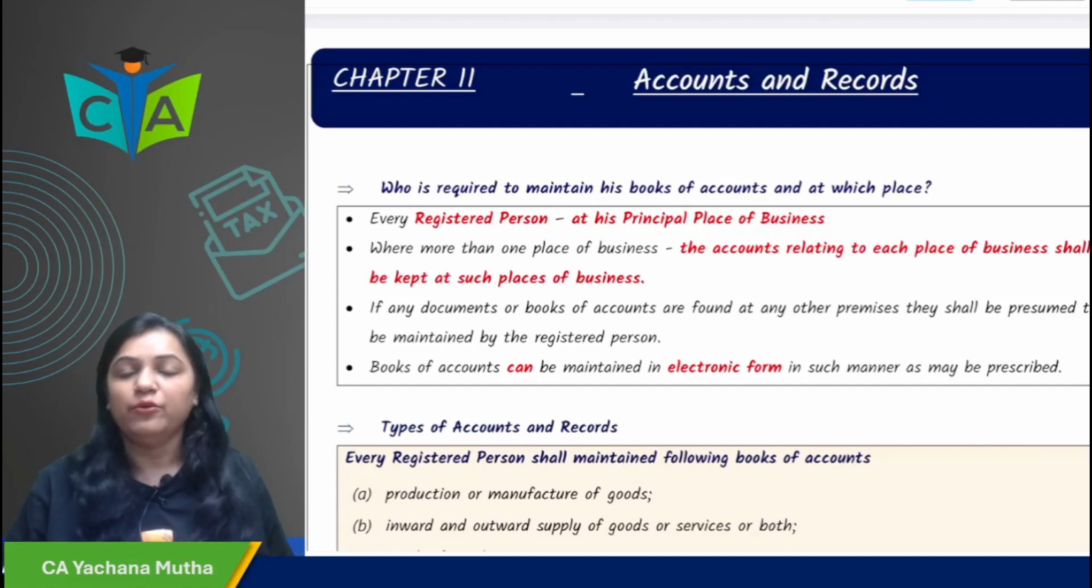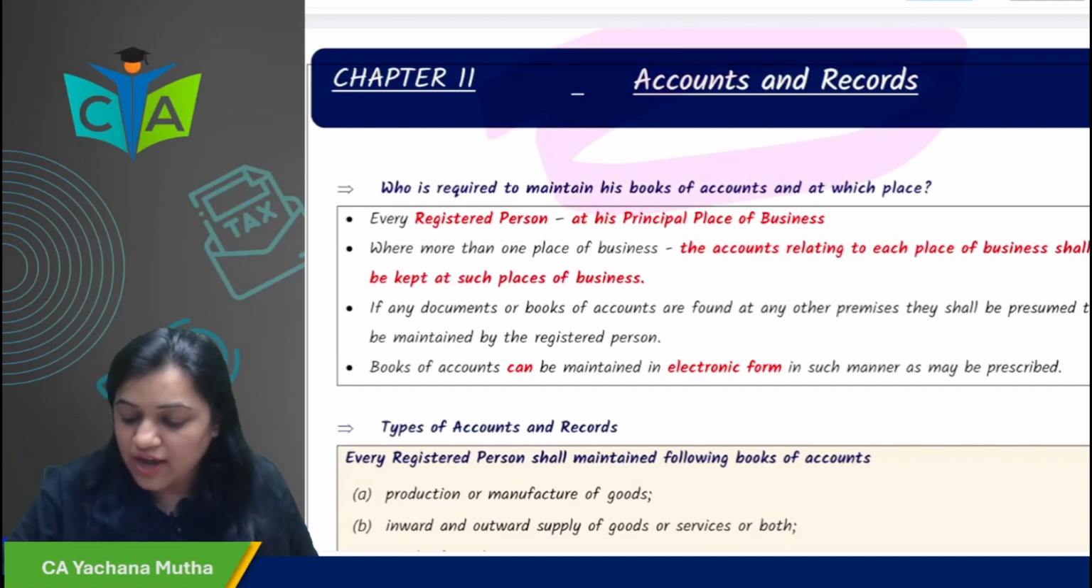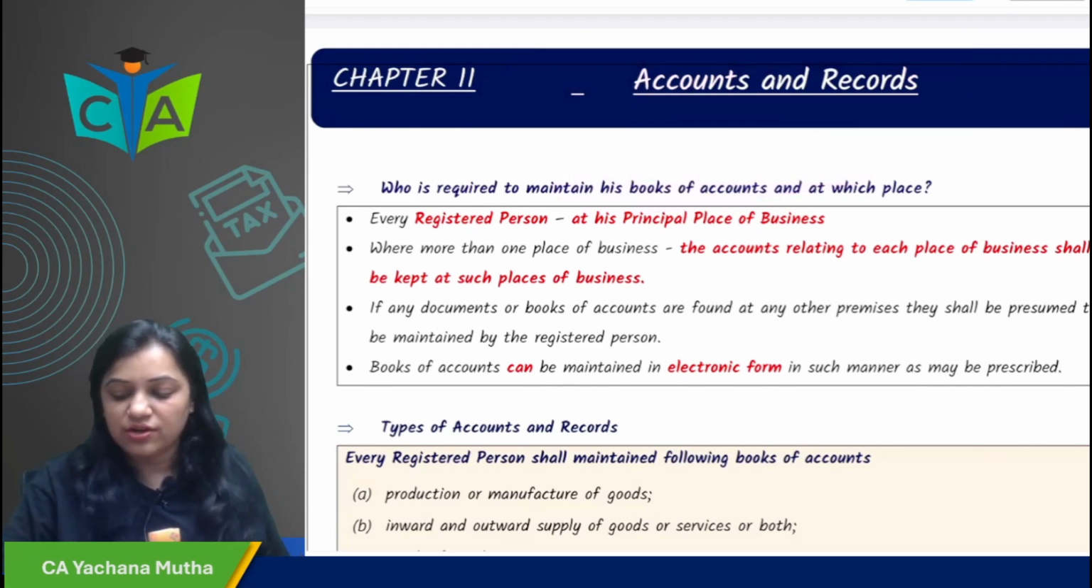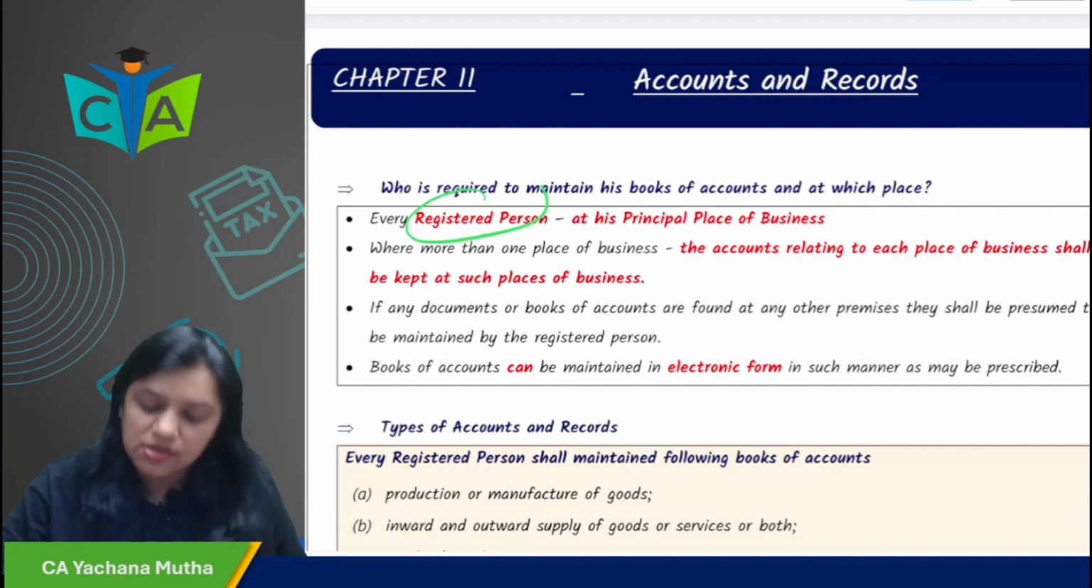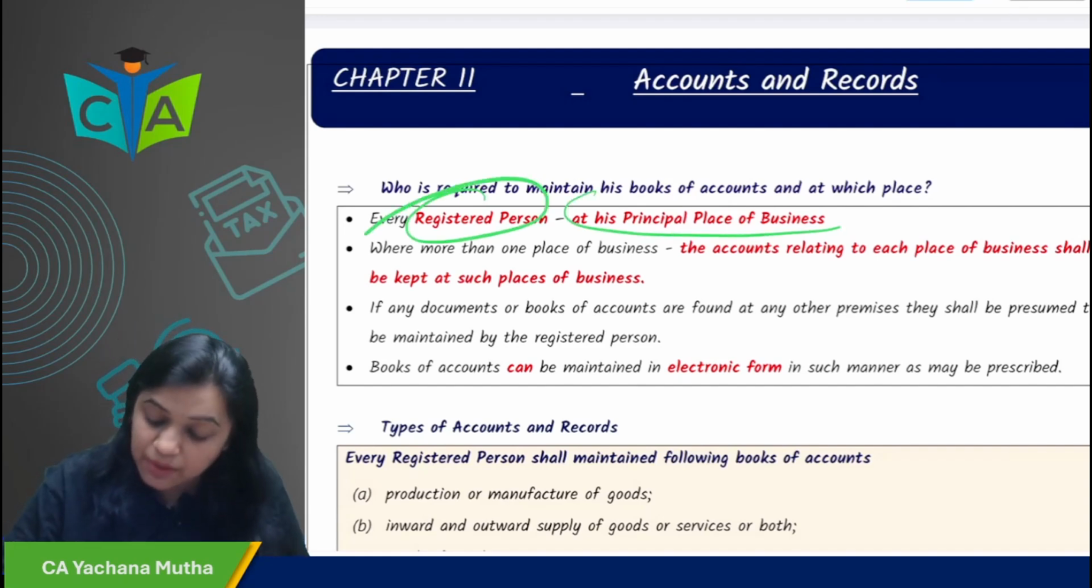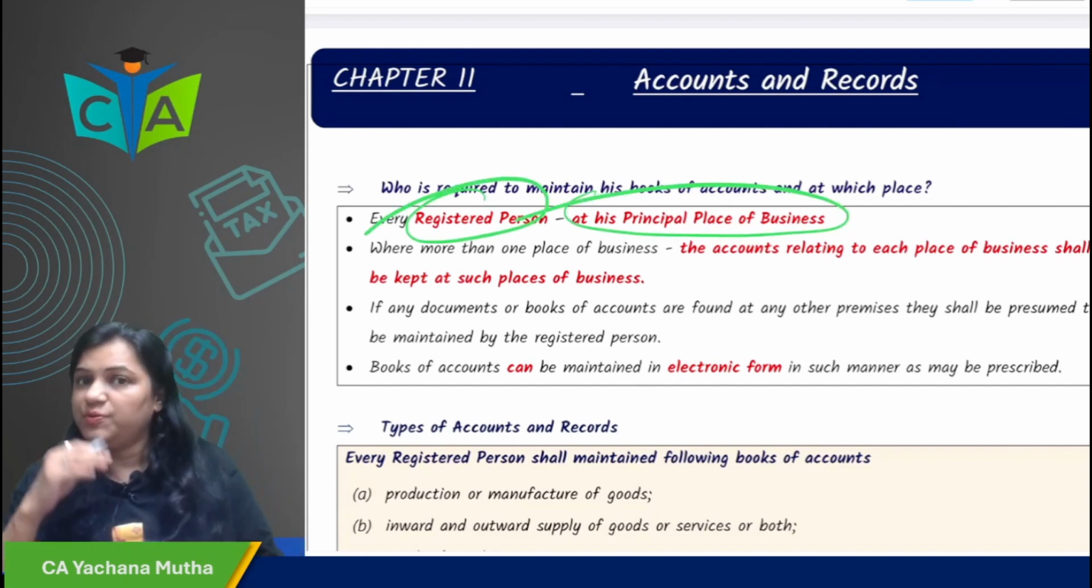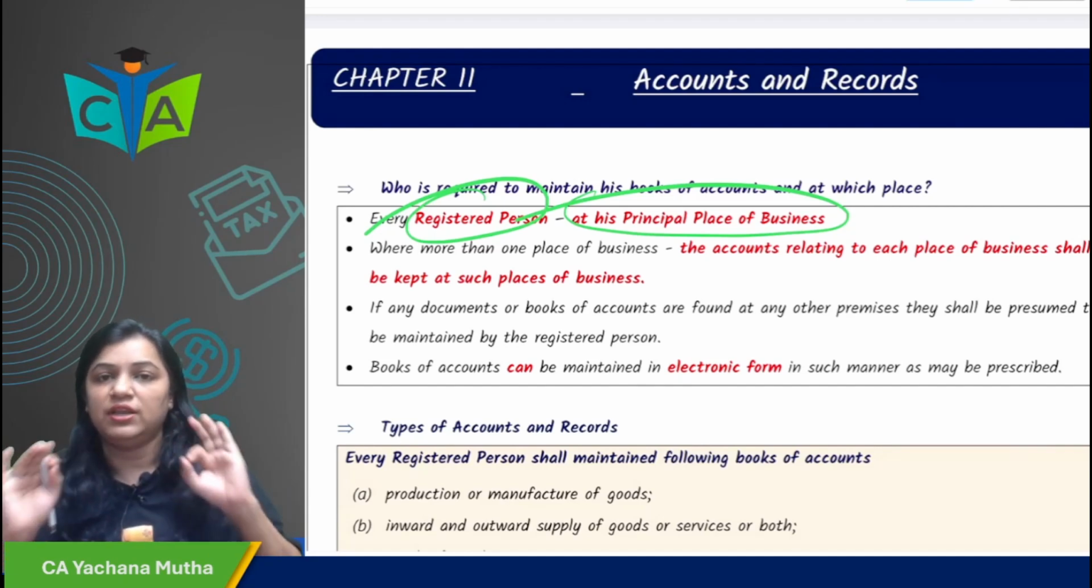Hello everyone. Now we will be very fast and quickly revising the accounts and records chapter. So who is required to maintain accounts and records? Every registered person, at his principal place of business. So every registered person at his principal place of business has to maintain accounts and records.